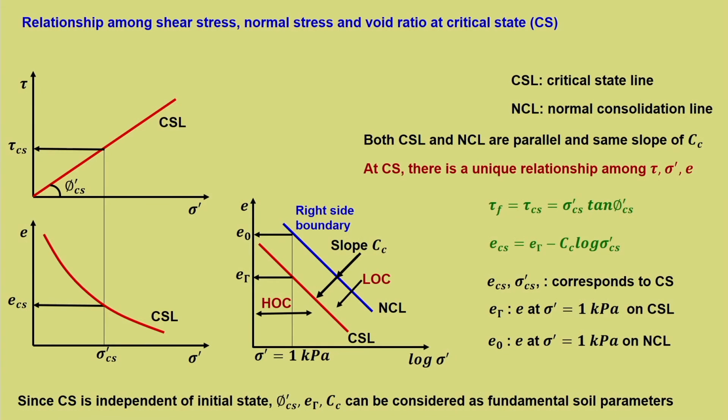So, if we are dealing with the critical state framework in terms of tau, sigma dash and e, then we need to understand that phi dash CS, e gamma and Cc are fundamental soil parameters, because these parameters are irrespective of the initial condition.